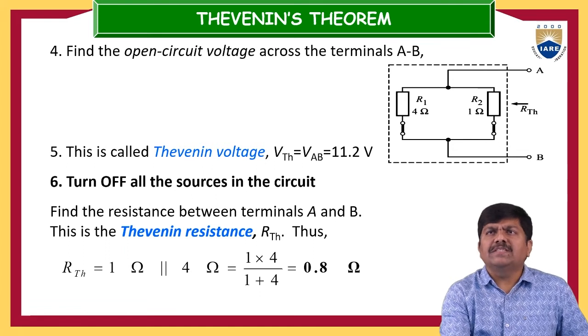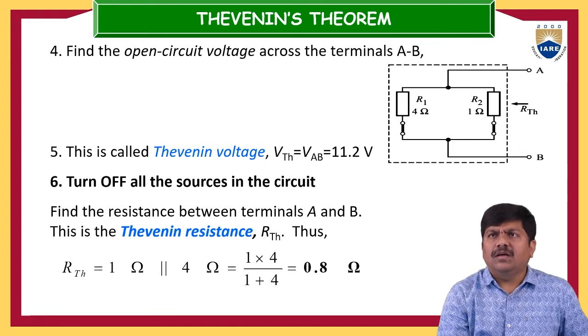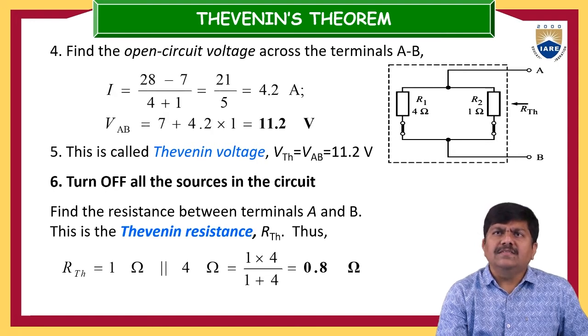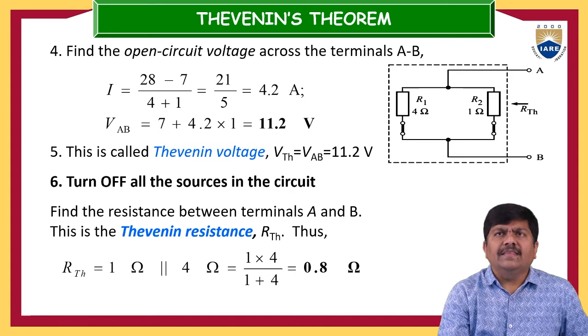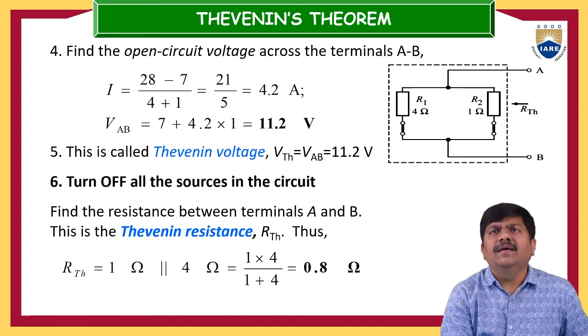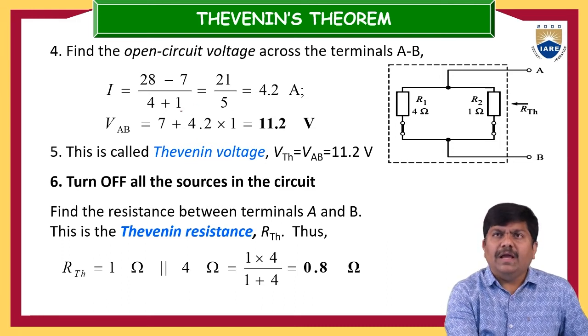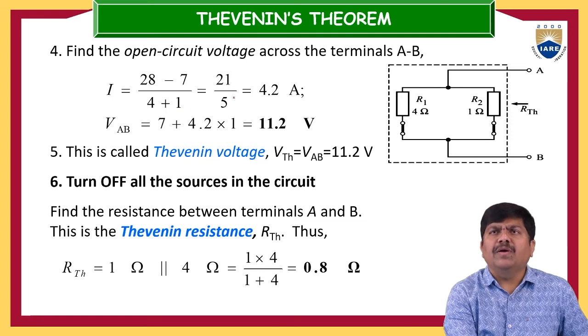In the previous step we assumed VOC across terminals A and B. It is very clearly given that 28 volts is one voltage source on the left side, and on the right side 7 volts, and the total resistance is 4 plus 1, which is 5. So (28 minus 7) by (4 plus 1) is equal to 21 by 5, that is 4.2 amps of current.